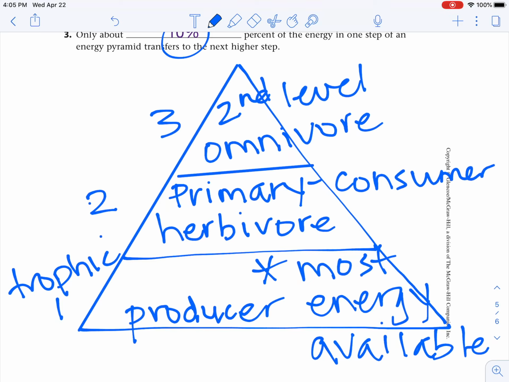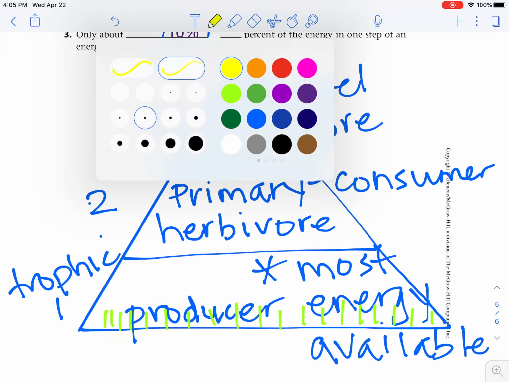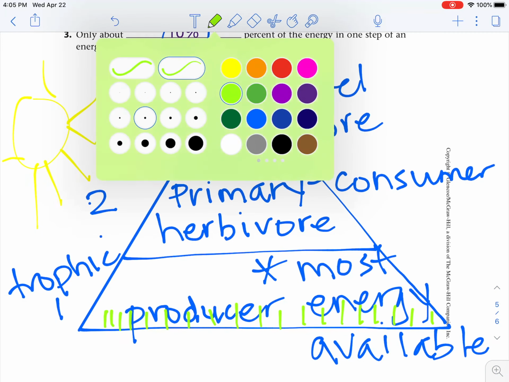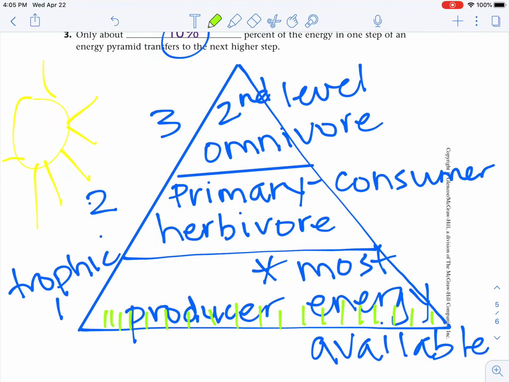Okay, so the most energy is available down at this producer level, where we have all of these plants. That's because the energy from the sun is creating all of these plants. The plants are going to use the energy from the sun to make their own food.